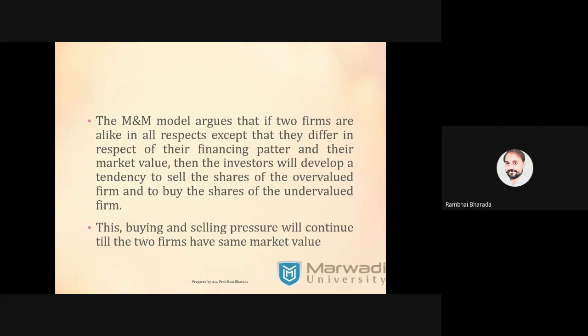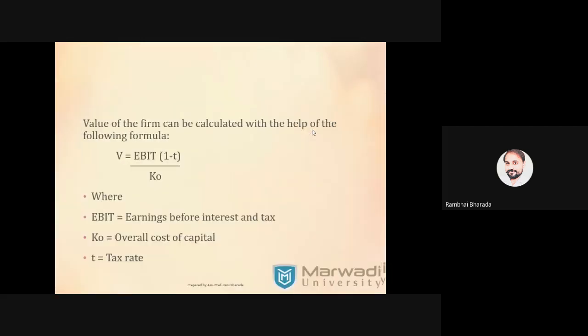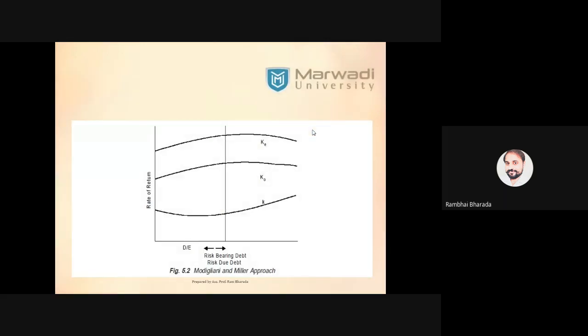So investors will sell the shares of ABC. Continuously they are selling, because as the company's shares are sold, their price will reduce from 70 to 50, and investors buy the shares of XYZ because it is undervalued at 30. So from 30 up to 50 they are buying. So if the shares of one company are sold, the other company's shares will be purchased. That process continues until both the companies are settled. So this is the concept of MM. Okay, this is the formula, and this is the diagram that you need to represent.